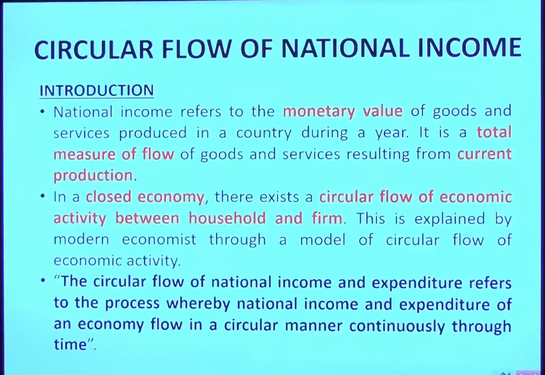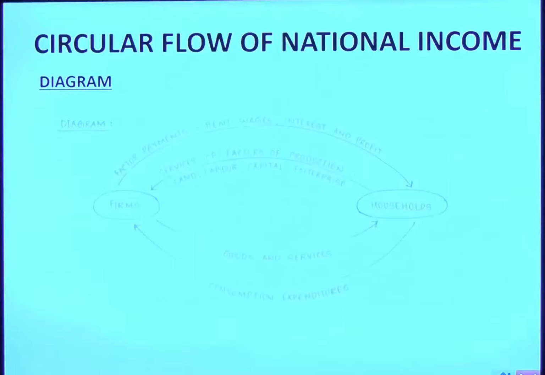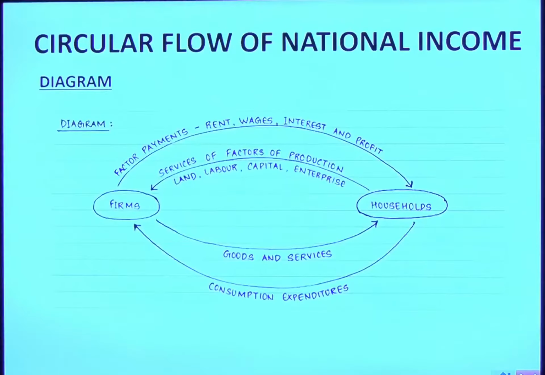The circular flow of national income and expenditure refers to the process whereby national income and expenditure of an economy flow in a circular manner continuously throughout time. So as we can see, there is a household, that is an individual, and firms. Household gives services of land, labor, capital to the company or organization, against which it gets the factor incomes, that is rent, wages, etc. At the same time, firms produce goods and give services to an individual or household and get consumption expenditure or income from them. This is called circular income. Expense of one becomes income of the other and vice versa. Circular flow of national income.